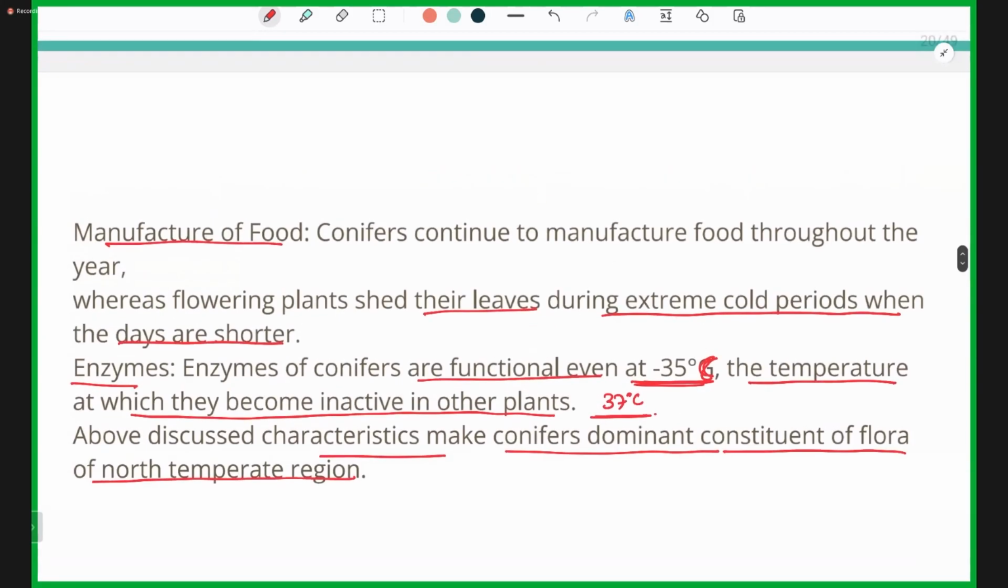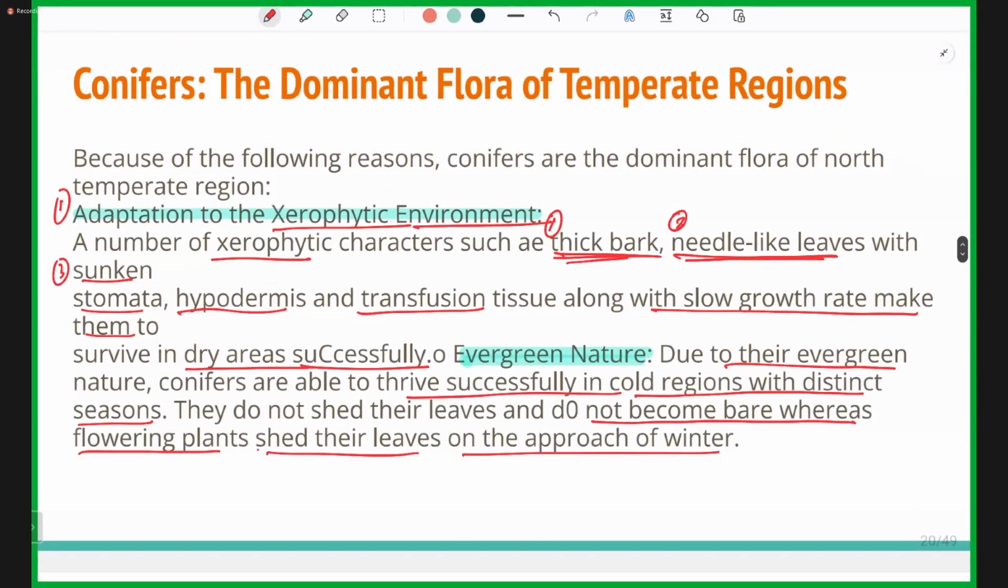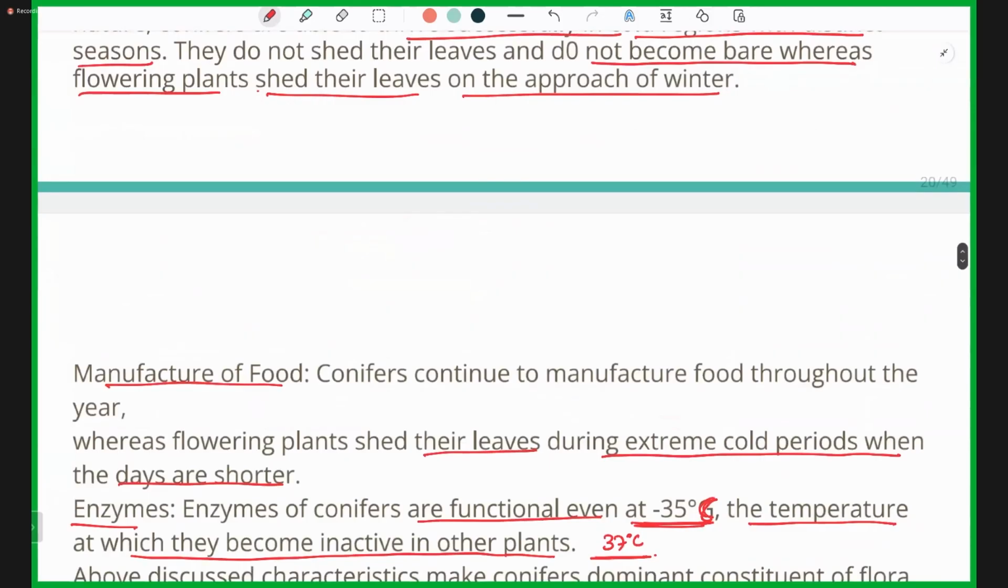We have completed gymnosperms and the important classes of gymnosperms like Cycadopsida, Coniferopsida, Gnetopsida, and Ginkgopsida. We have also discussed that conifers are the dominant flora of the temperate regions, and what the main reasons are why they are dominant. First of all, because of the adaptation to the xerophytic environment. Second is because of the evergreen nature. They do not shed their leaves throughout, like in the angiosperms, which usually shed their leaves when the winter approaches. The third one is the manufacture of food.